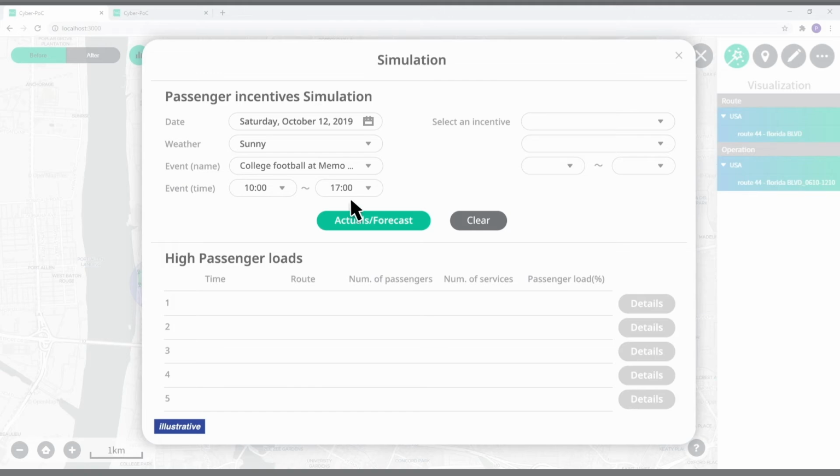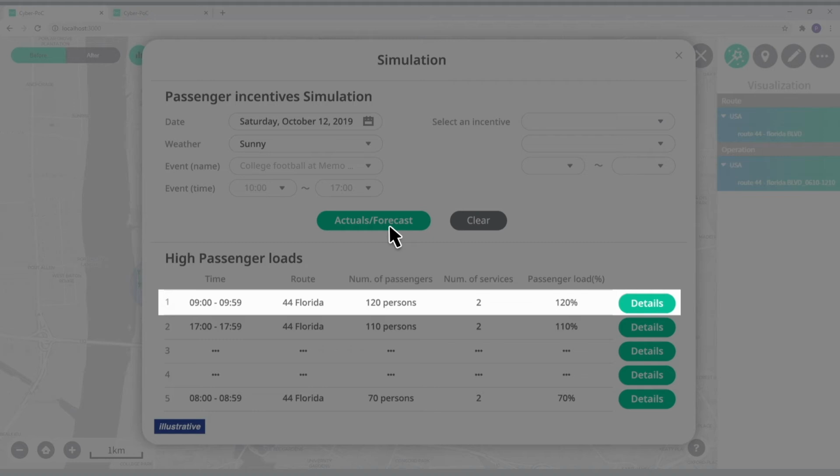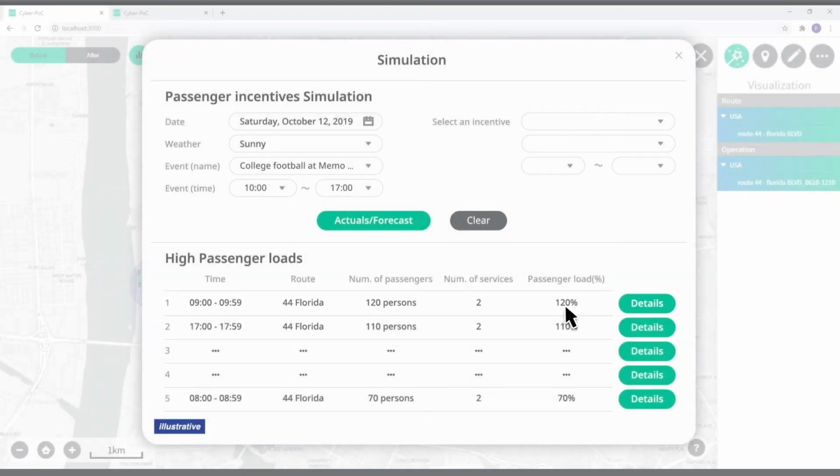Click Actuals Forecast button, and you will see a ranking chart showing high passenger load buses on that date. You can see that the buses that ran on Route 44 between 9 and 10 o'clock were operating 20% beyond their full passenger capacity. Now, we would like to balance the passenger load during this time period. This time, let's try distributing coupons to potential passengers and see how it influences the passenger load.